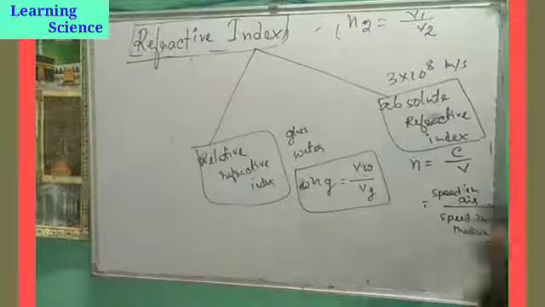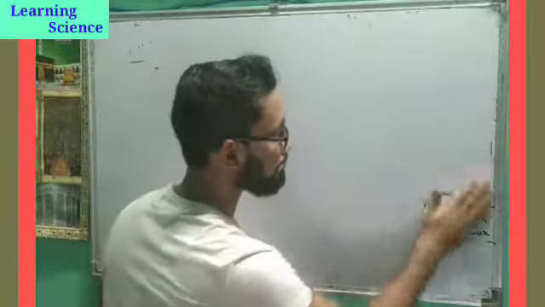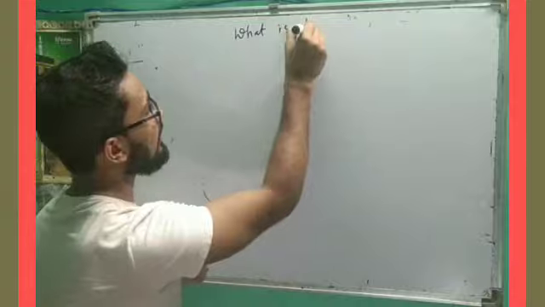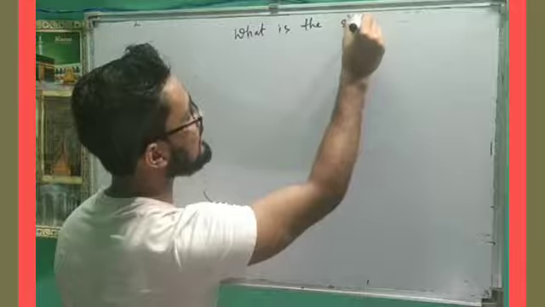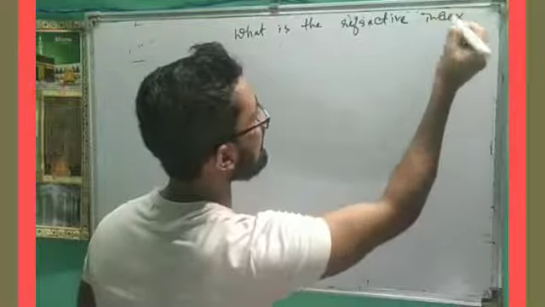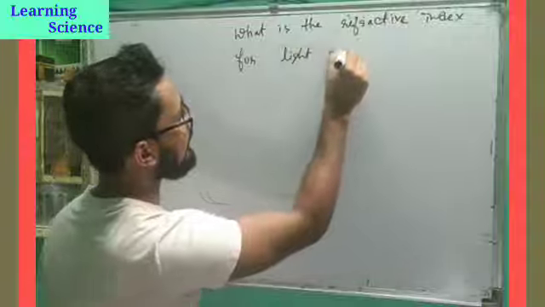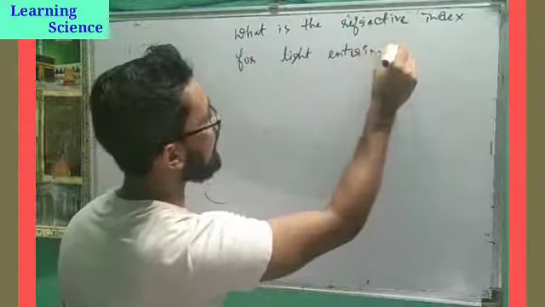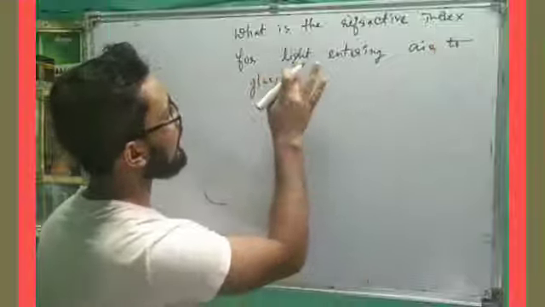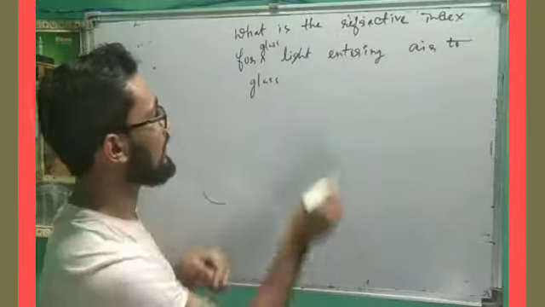Now let's solve a numerical regarding absolute refractive index. What is the refractive index of glass when light enters from air to glass?